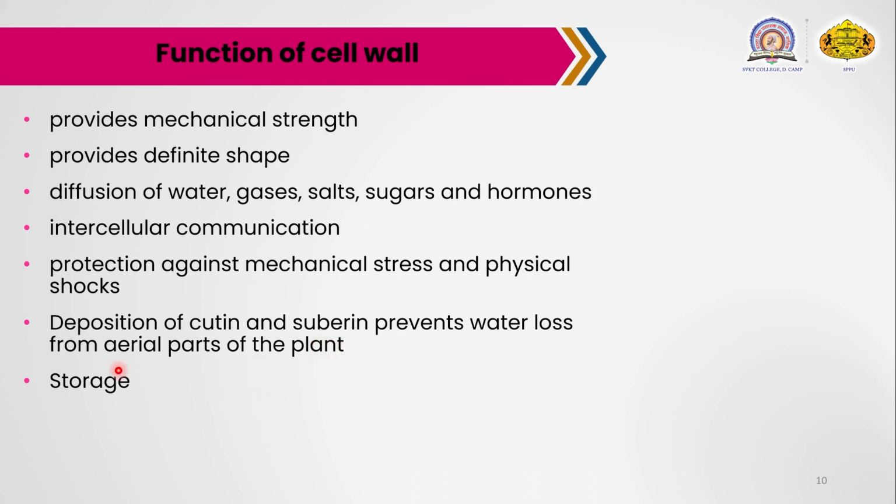And the last function is that the cell wall acts as a storage site. That means the cell wall can store various materials like cellulose, hemicellulose, pectin, lignin, glycan, etc. All these necessary materials are stored in the cell wall. Also substances like water, gases, salts, sugars and hormones are stored in the cell wall. That means it acts as storage in nature. So these are the detailed functions of the cell wall.